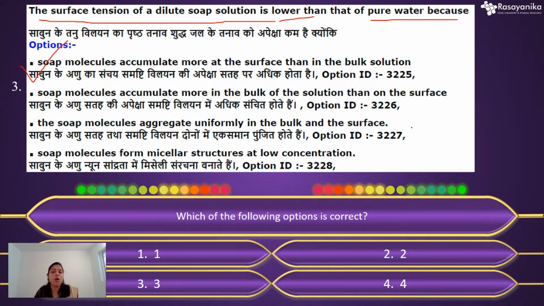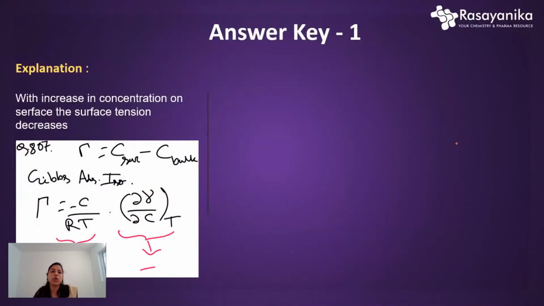Okay, why is this? If we go into our solution, we can understand this. It is from the Gibbs adsorption isotherm. We all know the Gibbs adsorption isotherm, that is the equation regarding this. This is basically Γ = minus C by RT into del gamma by del C at constant temperature.